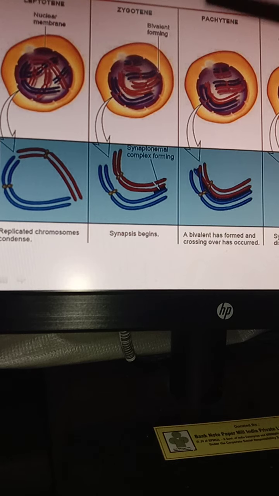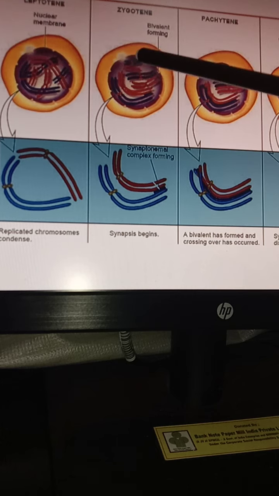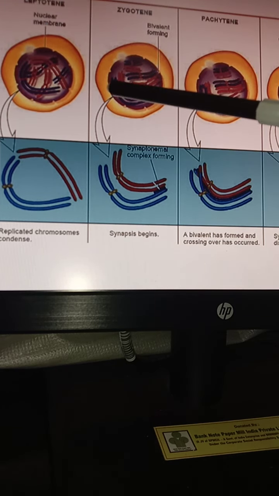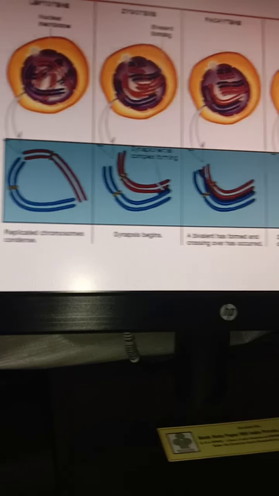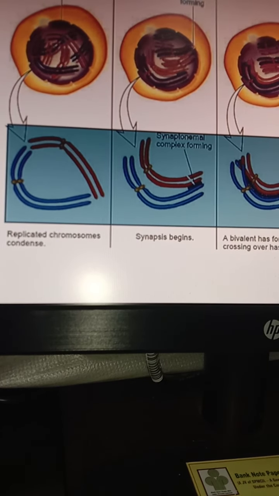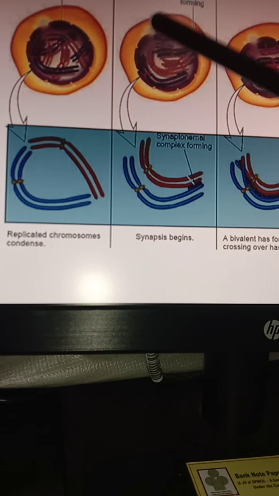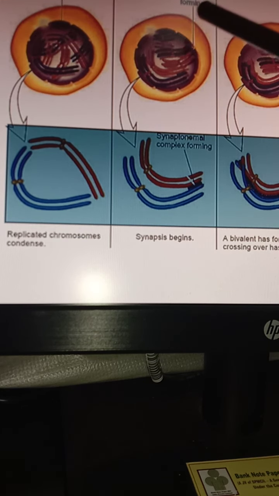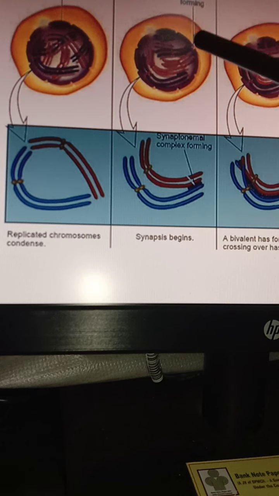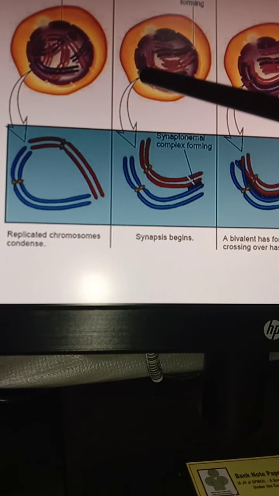In blue color there is one set of chromosomes, and in red color there is one set of chromosomes. Consider the blue ones as coming from the maternal parent and the red ones from the paternal parent. So there are 6 chromosomes.